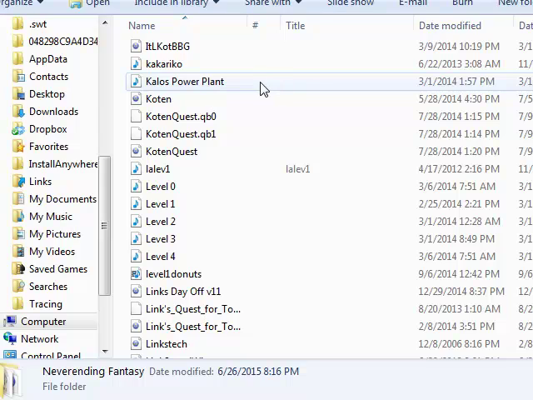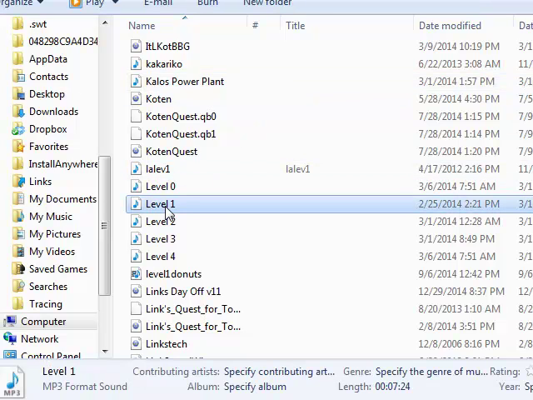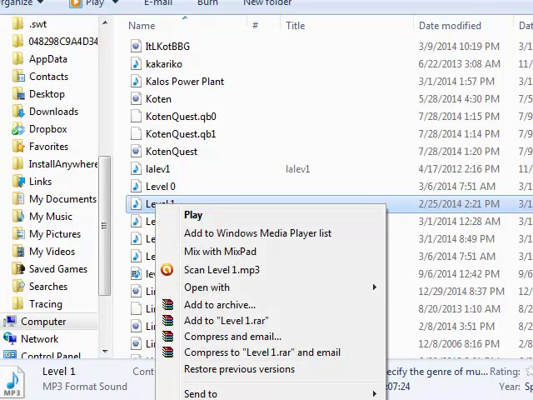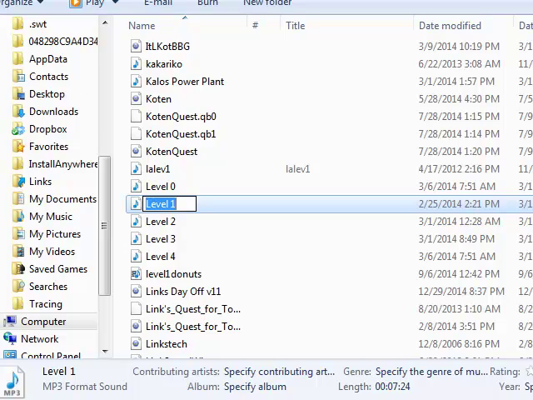Alright, so we got this folder thing here that you usually use to store and organize things called files on your computer. Here's an example of a file. It's got a little icon next to it, and it has a name, typically called the file name. This file's name is called Level 1, or I can refer to it as level1.mp3.